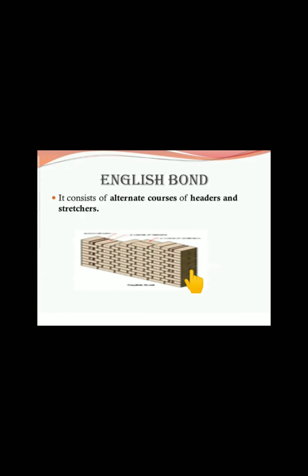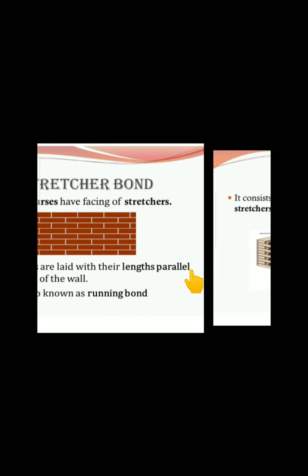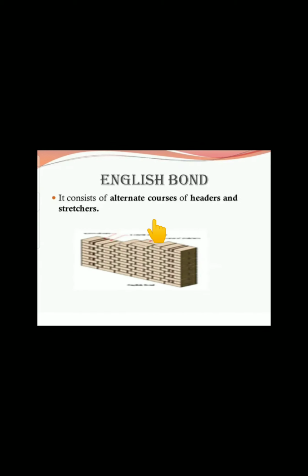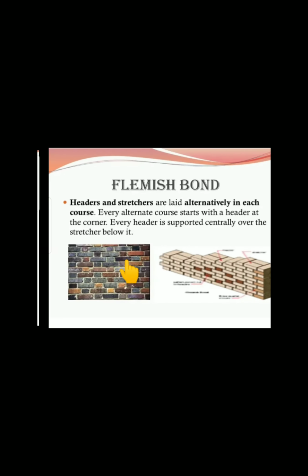Then coming to the English bond, it consists of alternate courses of header and stretcher. It means if the first course is header, the second course will be stretcher. So where will this pattern appear? In the English bond. The first course is header and the second course is stretcher.